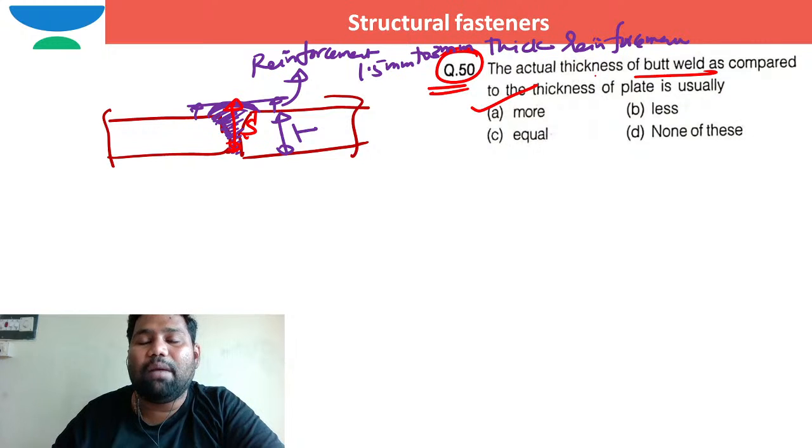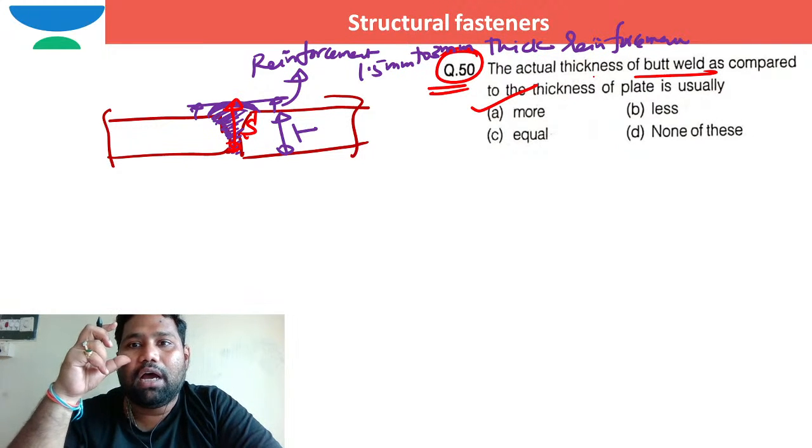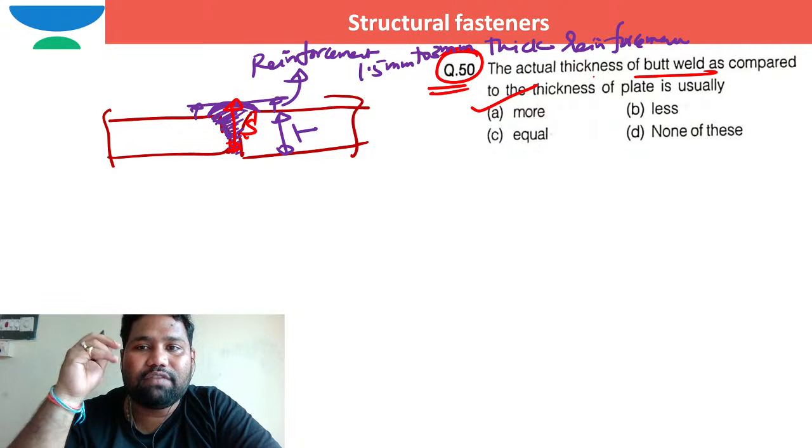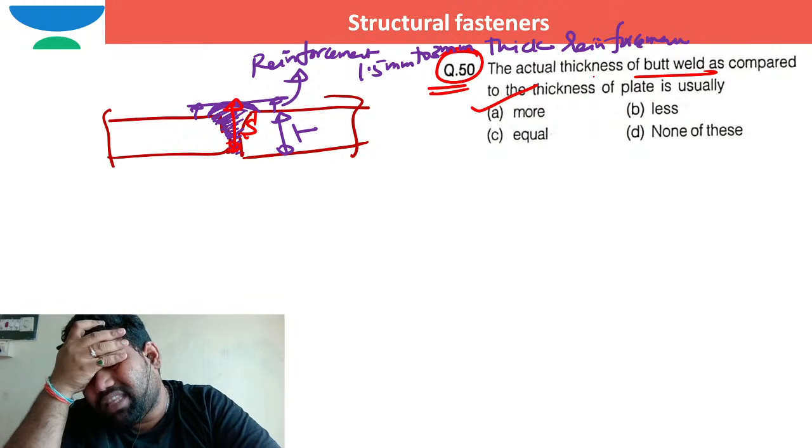They are not talking about the throat thickness, the effective thickness of the butt weld. They are talking about the actual thickness of the butt weld.